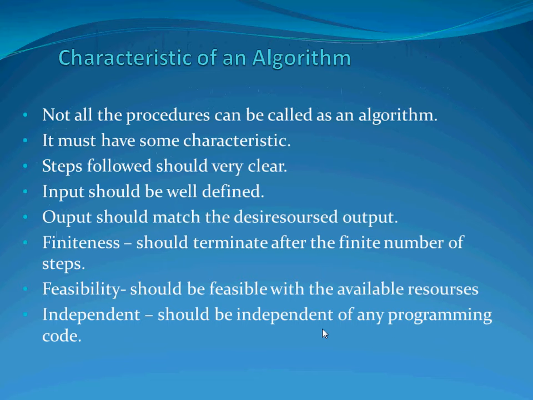Next, the characteristics of an algorithm. Not all procedures can be called an algorithm. An algorithm must have some characteristics. What are they? The steps followed should be very clear. The input must be well defined. The output should match the desired output. Finiteness: it should terminate after a finite number of steps, that is, infinite looping will not be allowed. Feasibility: it should be executable with available resources. Independent: it should be independent of any programming code.